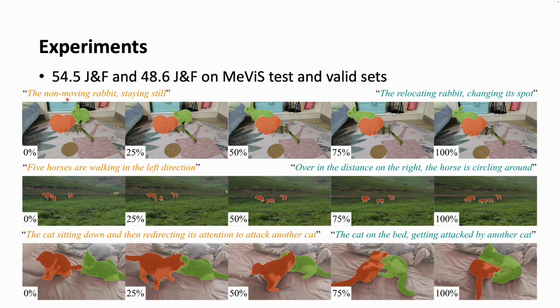So with the above improvement, we achieve 54.5 J&F and 48.6 J&F on MeViS test and valid sets. And these are the qualitative performance of our solution on the valid set. The percentage represents the positions of corresponding frames in the video. We can see that although we use frame sampling during inference, we can still get consistent predictions.